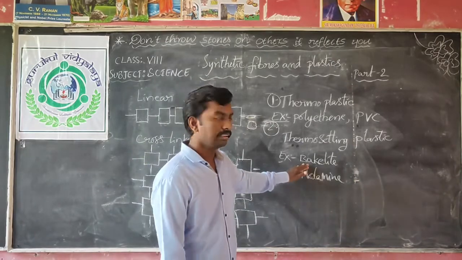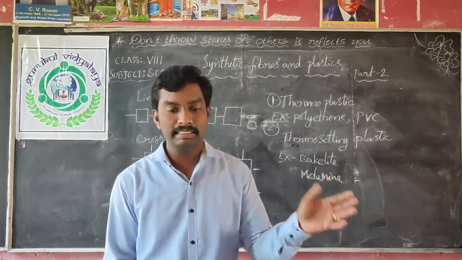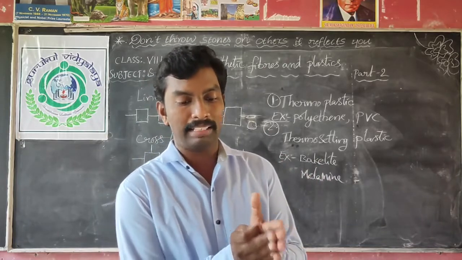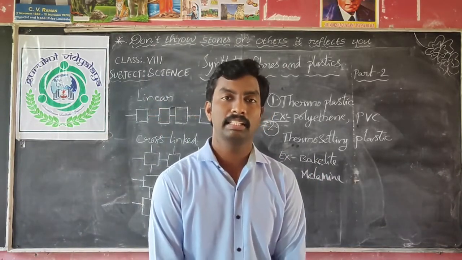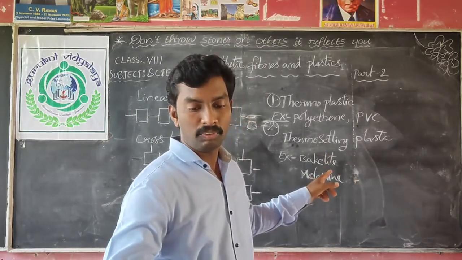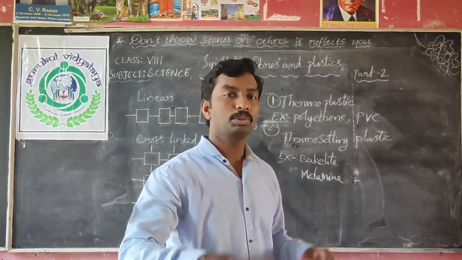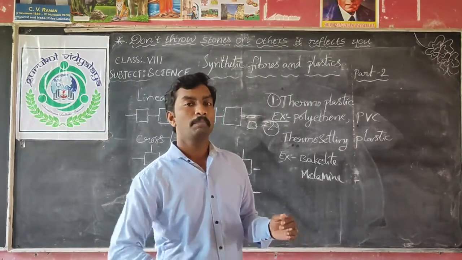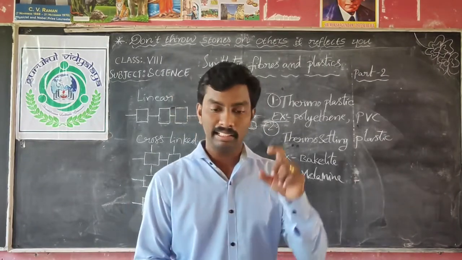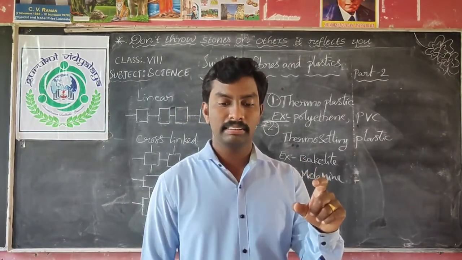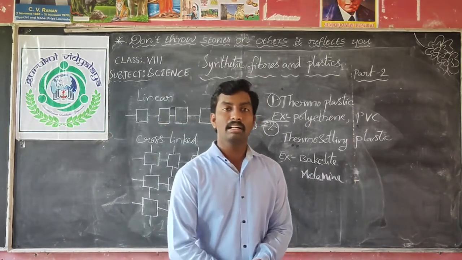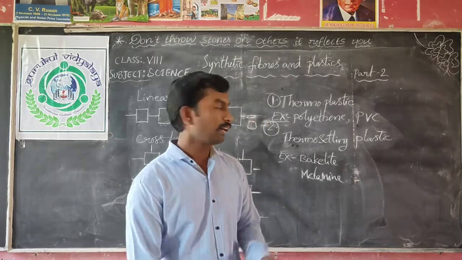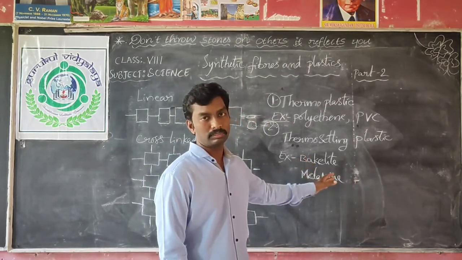Coming to bakelite. Bakelite is a type of plastic which is a poor conductor of heat and electricity. It is a poor conductor of heat and electricity. So generally we use this for electrical switches, electrical sockets, and handles of cooking utensils. For that purpose bakelite is used.